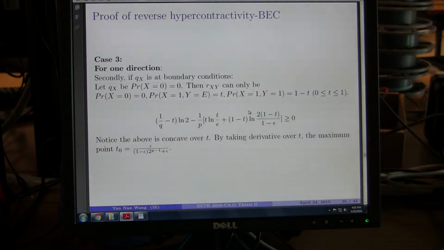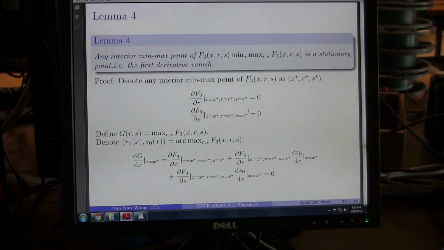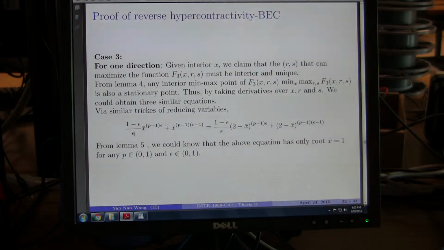For the case when Qx is at boundary conditions, we have shown this equation has only one root, and this one root corresponds to the case when Rxy equals Pxy. In this case, F3 is equal to 0 exactly, so we have shown the minimax value of F3 is not negative.